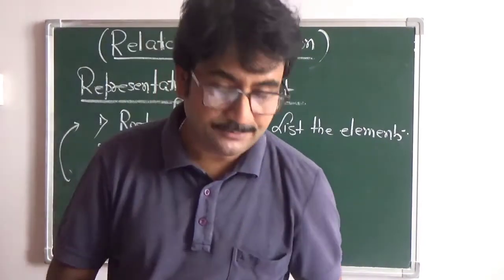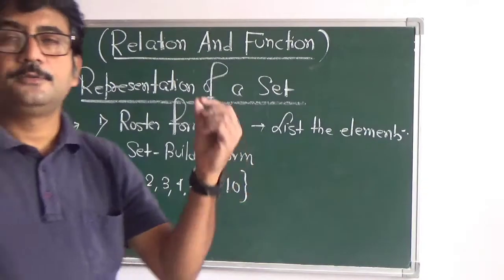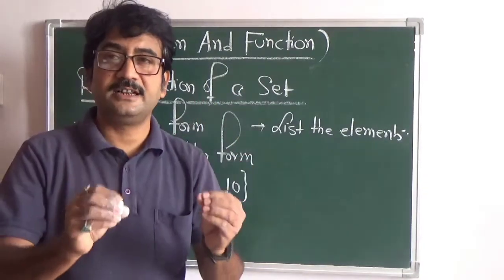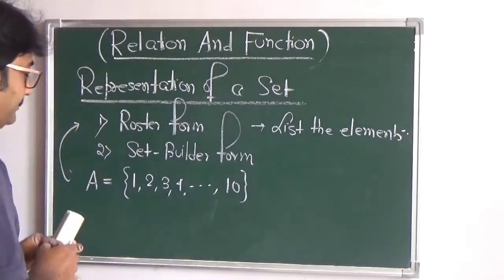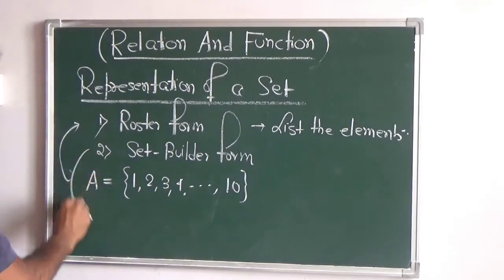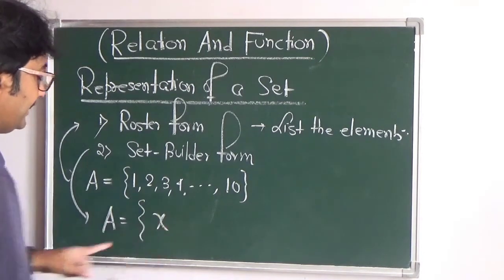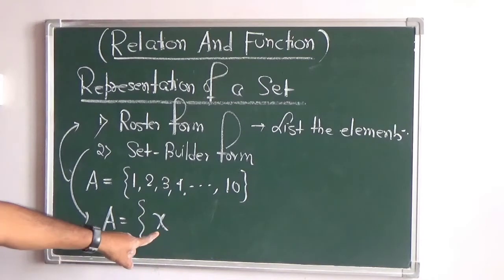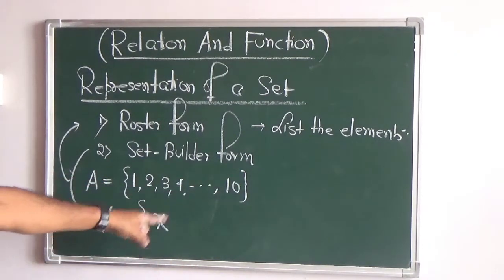Here also in the set builder form, we have to have a representative or a monitor who will describe the characteristics of the elements or the members present in the set. So for example, if you write this same set in the set builder form, A, here we'll write X. So here X is the representative or X is the monitor who will describe the behavior or the characteristics of the elements present in the set.